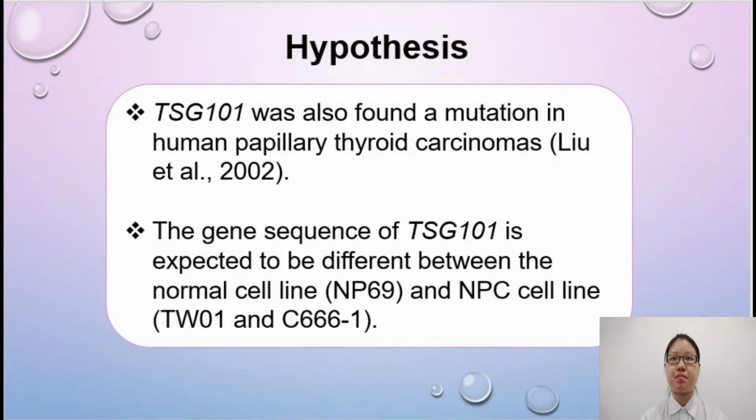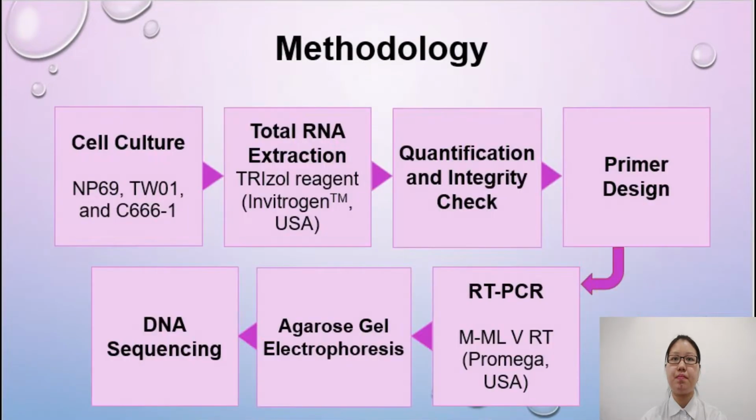Hypothesis. TSG101 was also found to have a mutation in human papillary thyroid carcinomas. Thus, the hypothesis of my FYP project is that the gene sequence of TSG101 is expected to be different between the normal cell line and NPC cell line.